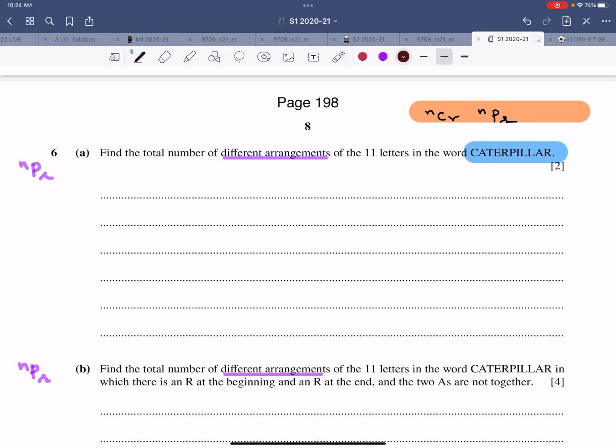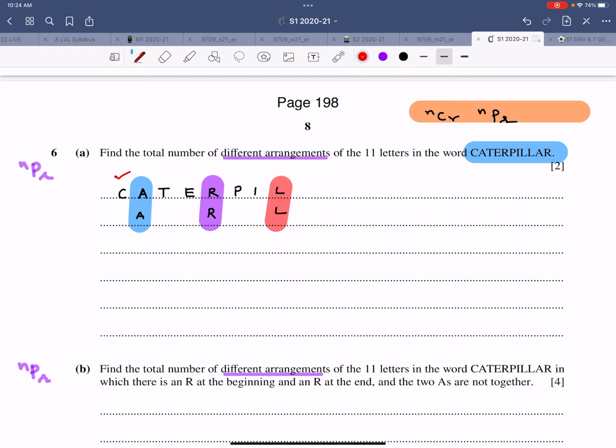Second thing is, I'll label this thing. What does the word caterpillar have? C-A-T-E-R-P-I-L-L-A-R. Now let me highlight it this way. So that's a double A and double R and double L. And then what else do we have?